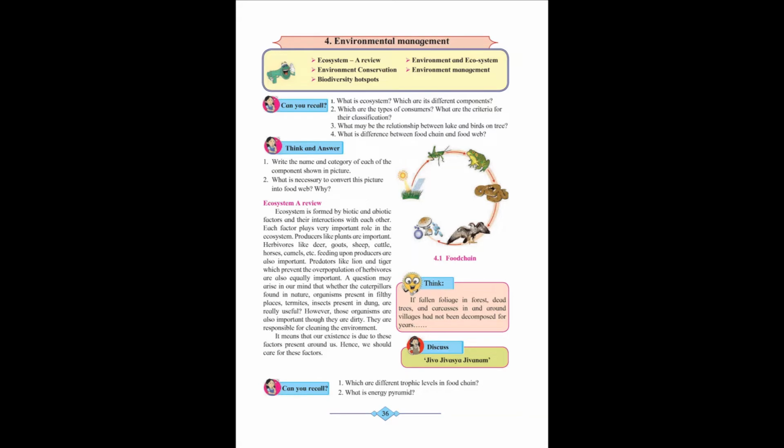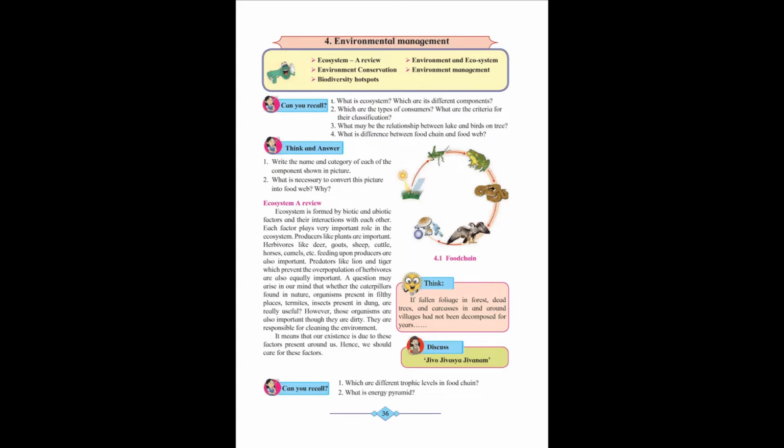Now, can you recall questions? Page number 36, towards the end you may see: which are the different trophic levels in a food chain? Do you remember trophic levels? The different trophic levels are producers, which form the lowest level, then above that primary consumers, then secondary consumers, apex consumers, omnivores, etc.